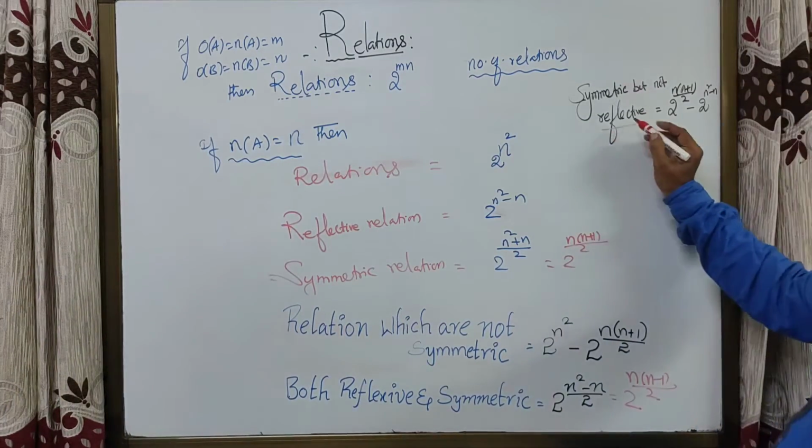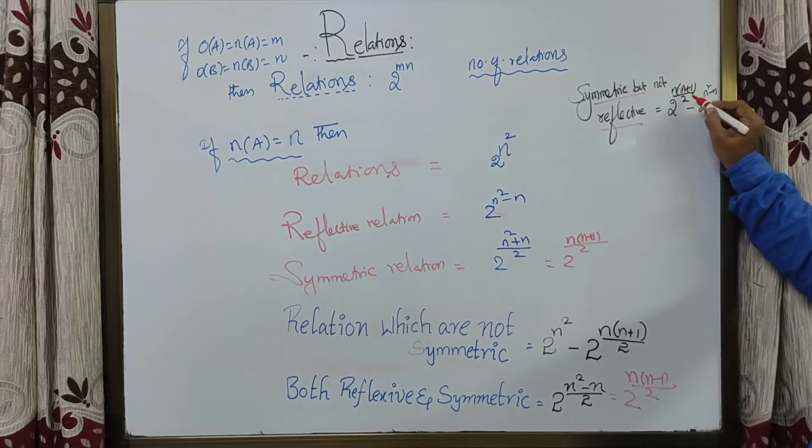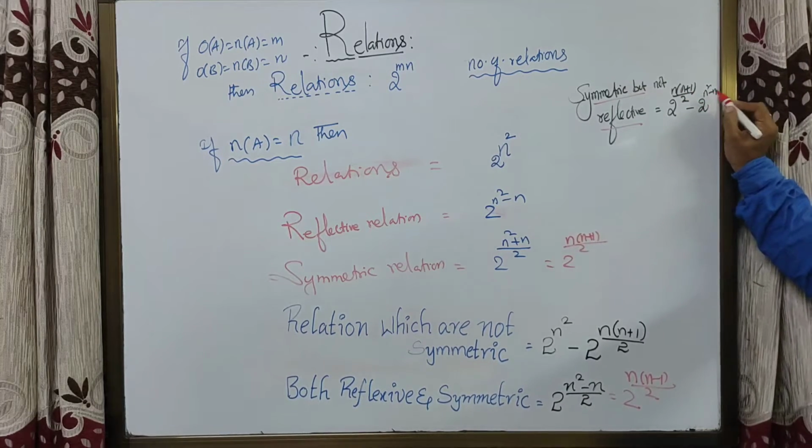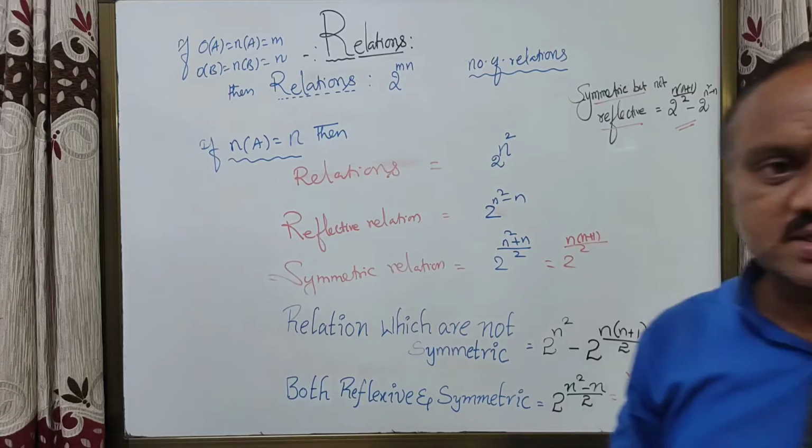Symmetric but not reflexive. 2 power n into n plus 1 by 2 minus 2 power n square minus n. So read these formulas. Very, very important. We will see some examples, students.